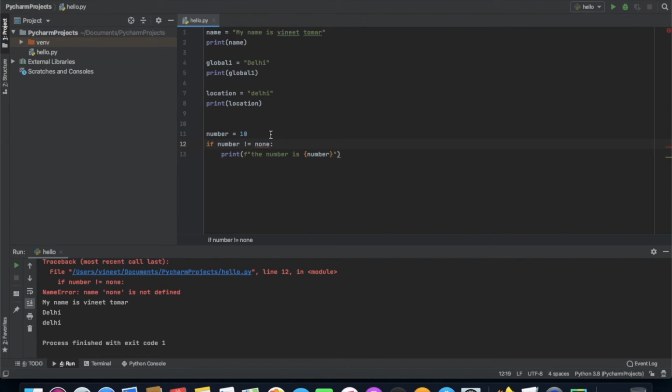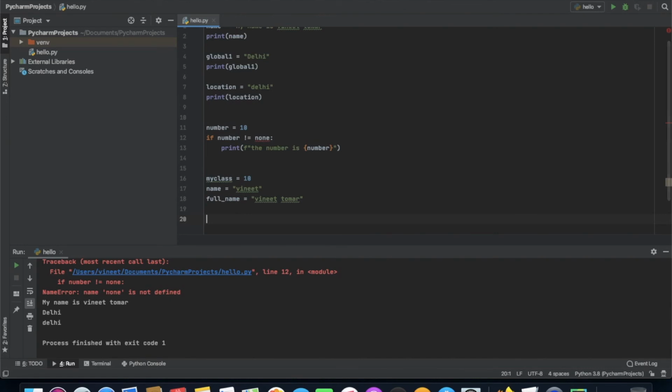So basically what I am gonna tell you are the rules. First, rule number one: I can define n equal to 10, name equal to Vinny, or full name equal to Vinny Tomar, but I can't assign anything like @a equal to 0.